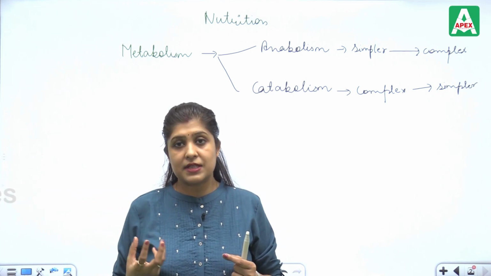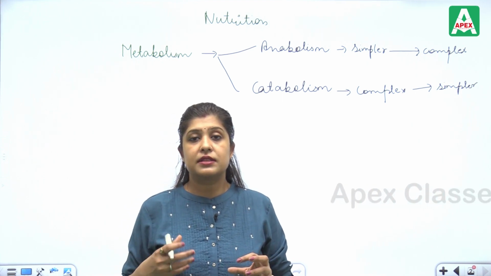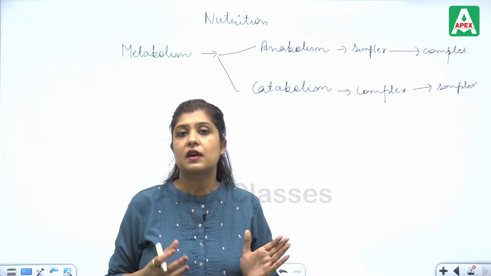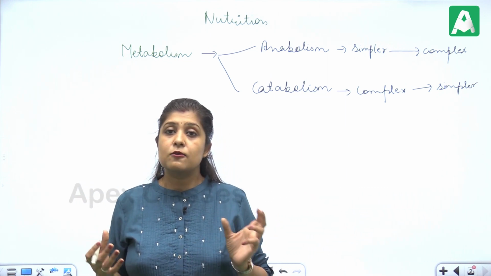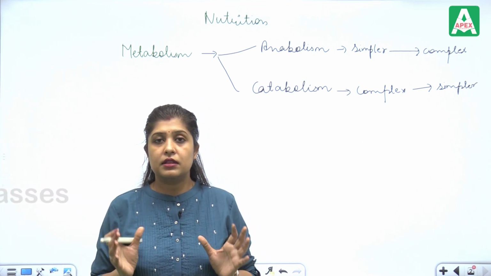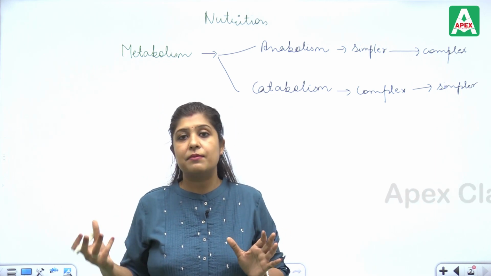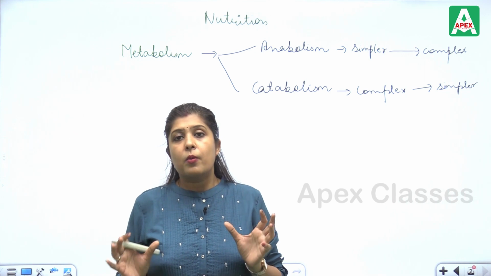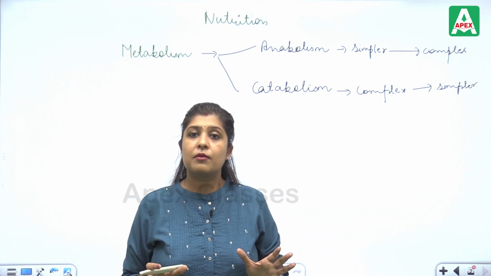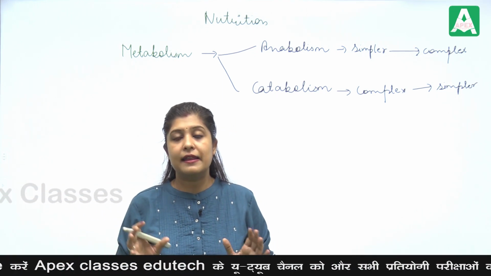If the blood glucose level is high in the bloodstream, certain hormones act and this glucose is converted to glycogen. This is an anabolic activity, because the basic blood glucose level is 80 to 100 mg per 100 ml of blood. The excess glucose which is not needed by our body is converted to glycogen and stored in the liver.